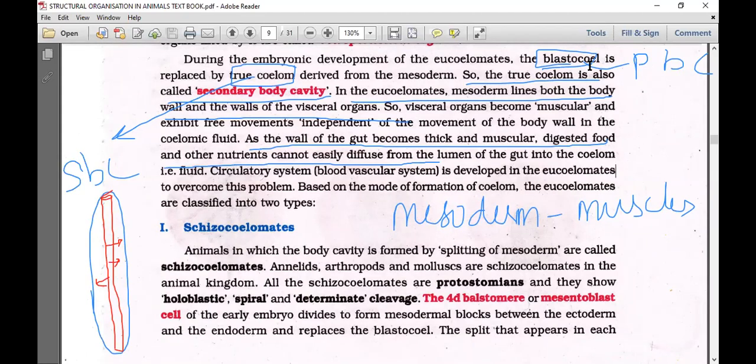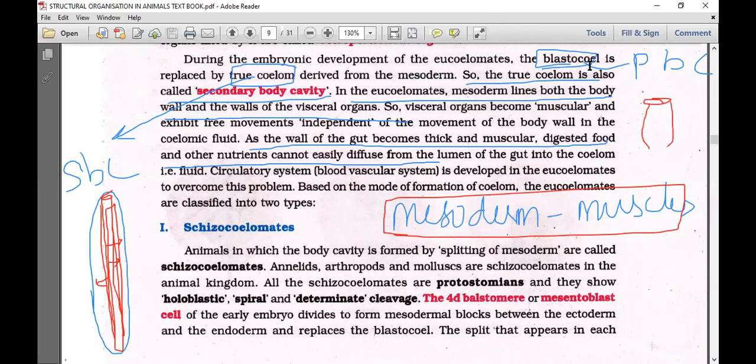But in true coelomates, mesoderm is also towards the gut, so the elementary canal is going to be muscular. If you take earthworm, buccal cavity, pharynx, esophagus, everything is muscular. In human beings also, just taking one example. In eucoelomates, because of the mesoderm, the elementary canal becomes muscular and thick, so nutrients cannot easily diffuse from the lumen of the gut into the coelom like in pseudocoelomates.